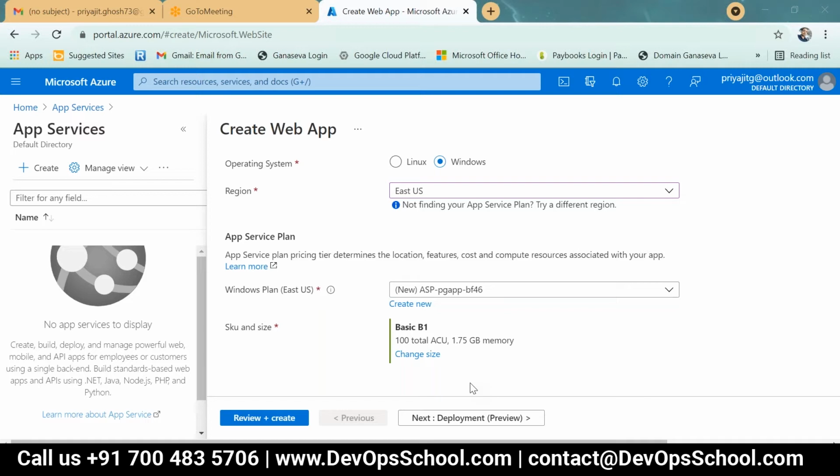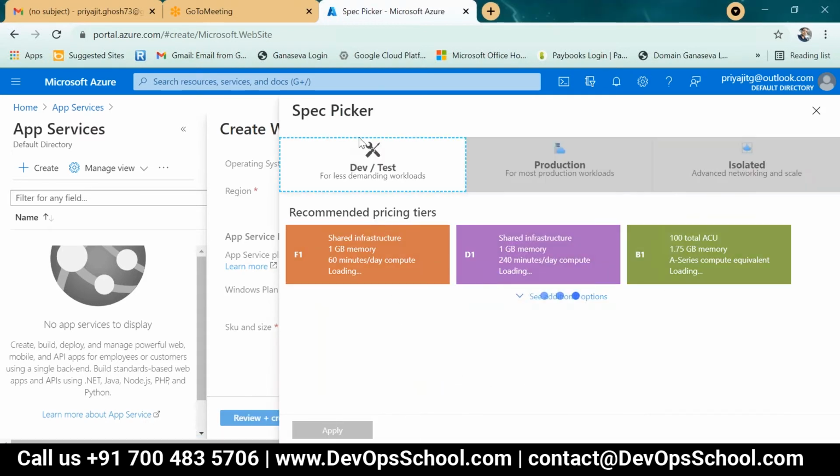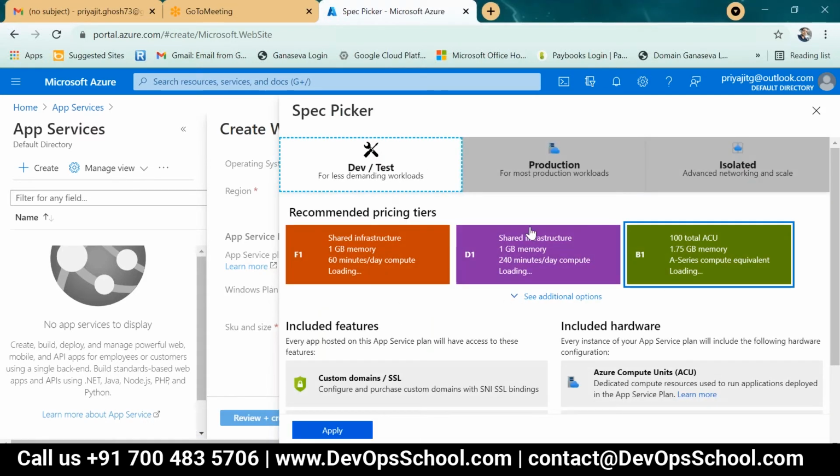Especially you have to choose your app service plan because cost is involved, no? Otherwise, how can you identify this? App service configuration has a spec picker. This is for dev test, production, and advanced level in a production environment. That is why I mentioned.